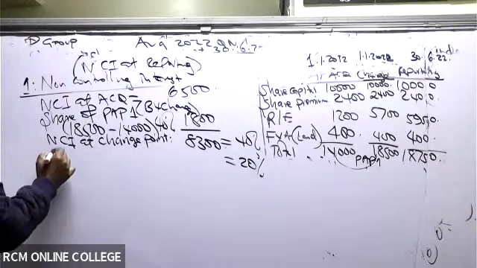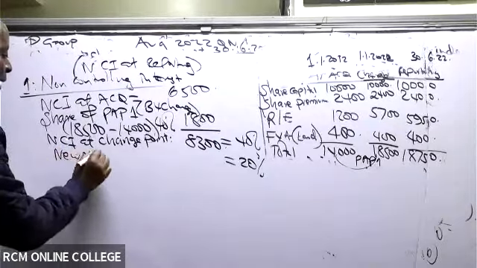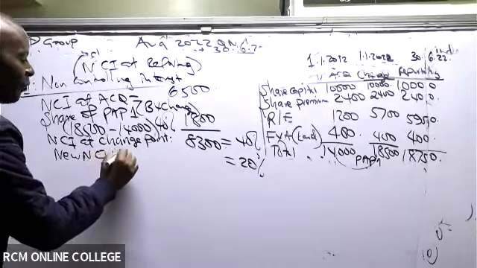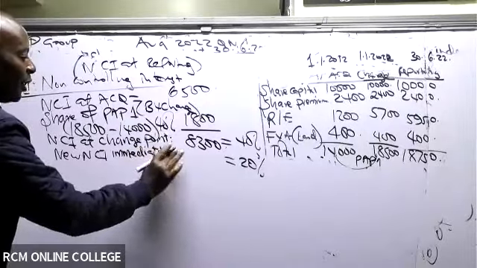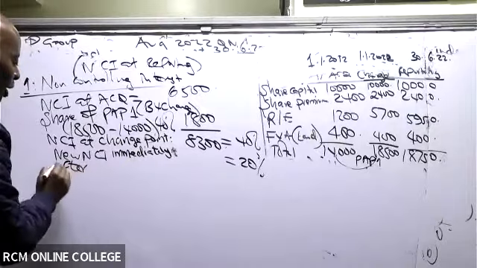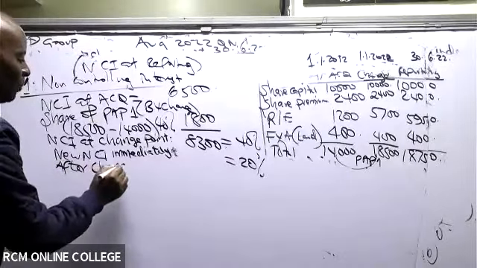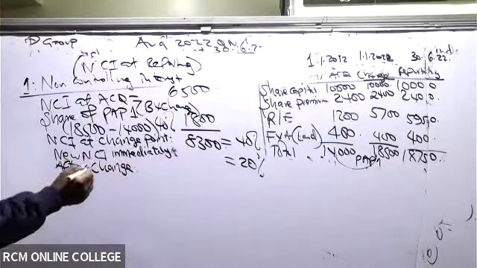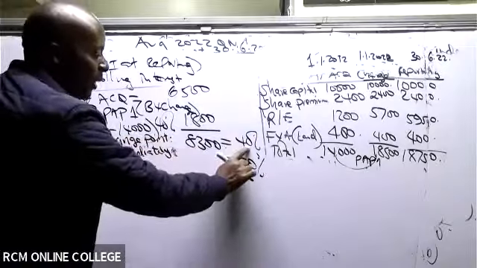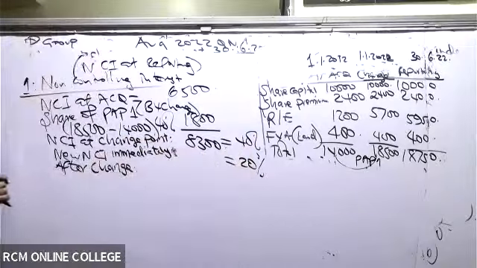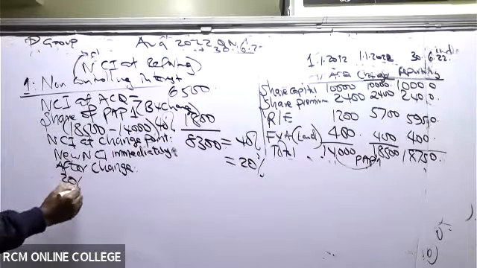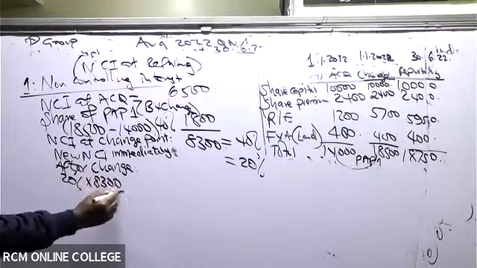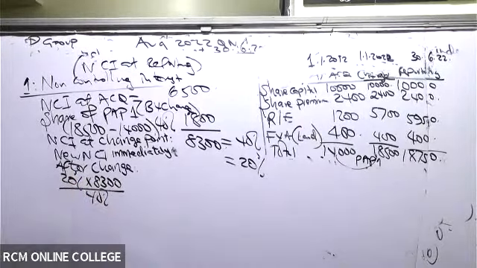So please give me the new NCI immediately after change. Remember that this 8,300 was 40%. What about 20%? So here you have to do your cross multiplication. So it will be 20% times 8,300 divided by 40%.